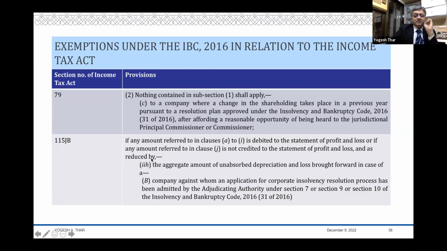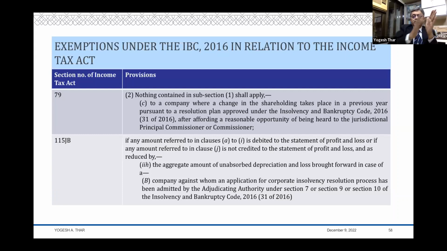Then 115JB says that for all MAT cases, the loss or depreciation, whichever is lower, is allowed to you. However, in case of a company against whom an application for corporate insolvency resolution process has been admitted by the adjudicating authority, such companies would be allowed loss or depreciation, whichever is high, not whichever is higher, but both.